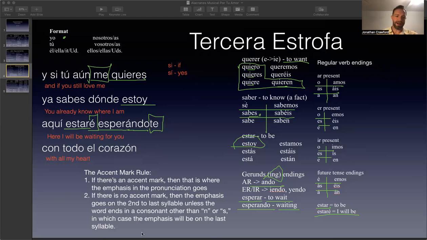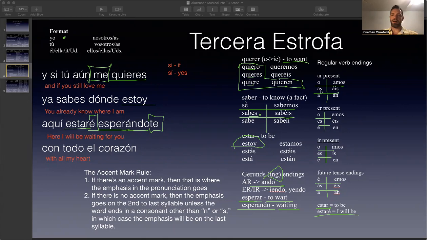If there is no accent mark, then the emphasis automatically goes to the second to last syllable, unless the word ends in a consonant other than N, R, or S. And this is where people get confused, because they're like, well, why is it N, R, S? And that's exactly what I want to explain right now. And I'm going to change the color of my pencil to do that. So let's use blue. Look at these conjugations over here. They all end in vowels, right?